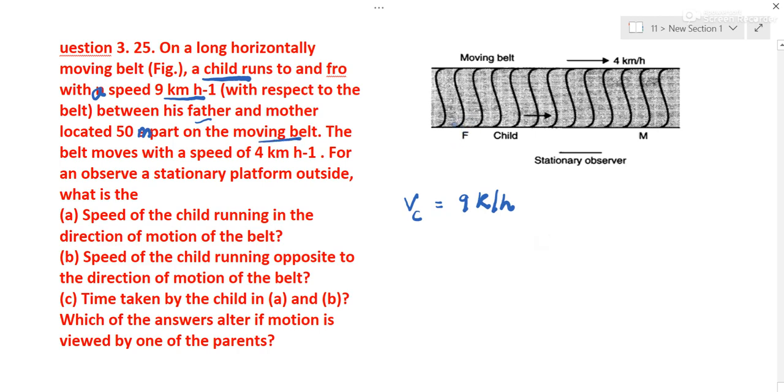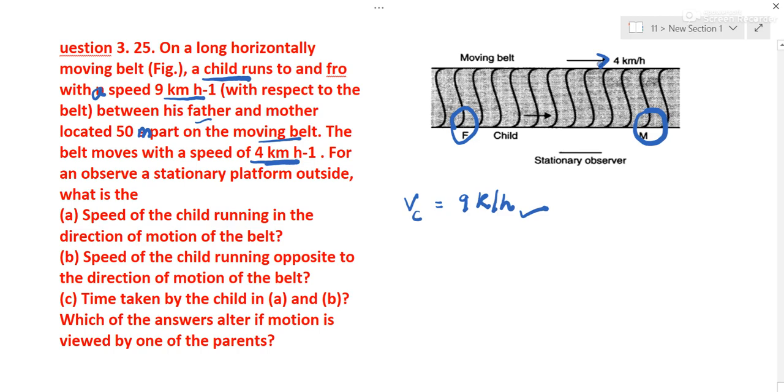So here is father, here is mother, and the child is running between them with this speed, and the distance between father and mother is 50 meters. The belt is moving with this much speed, and all three are on the belt.